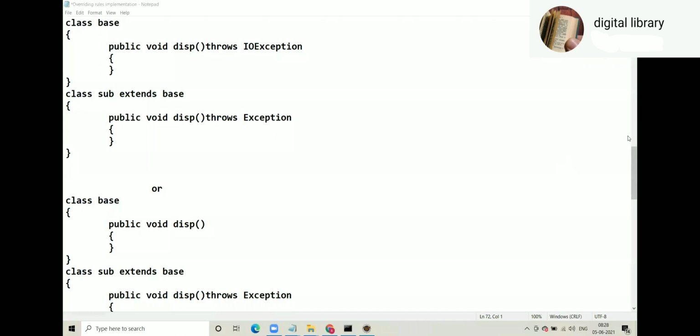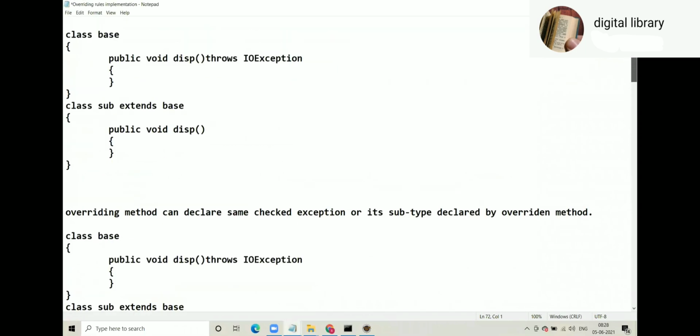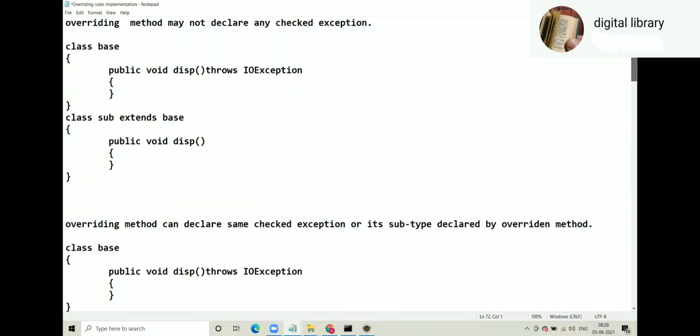Now look at ABC once again. I will give you sufficient time to go through ABC. First look at A. Look at the wording, look at the code snippet.